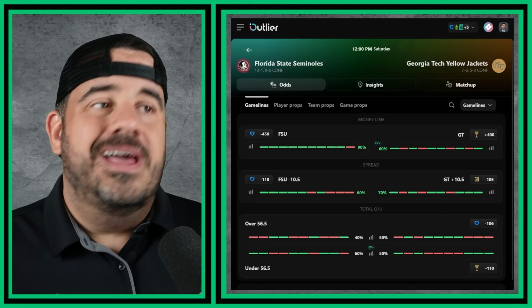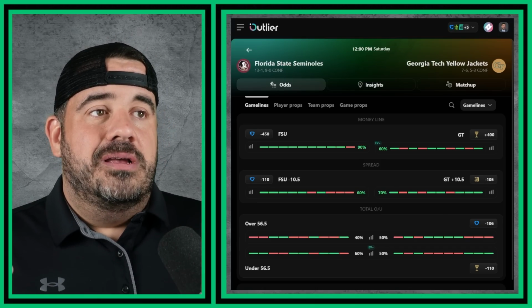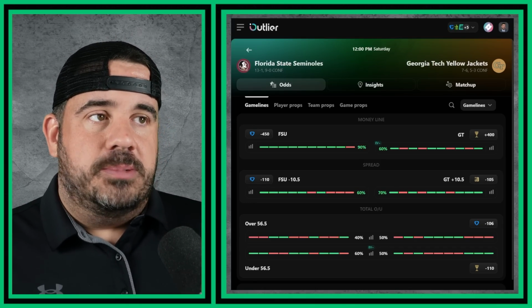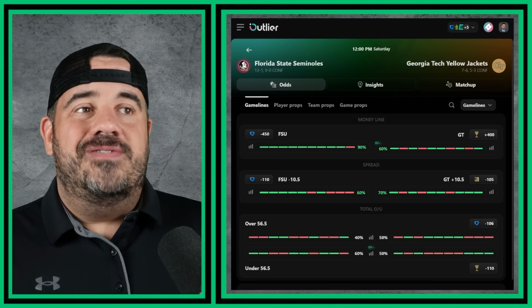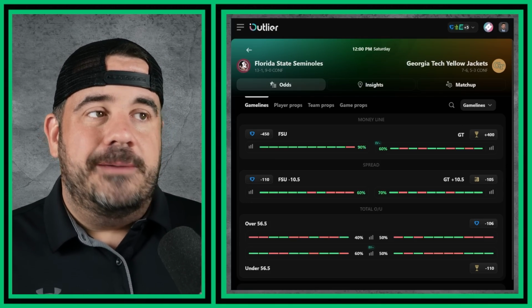They're going to run the clock. I think the under, Florida State's, Georgia Tech is going to struggle to get points as it is. I think 56.5 under should be a nice play. Maybe